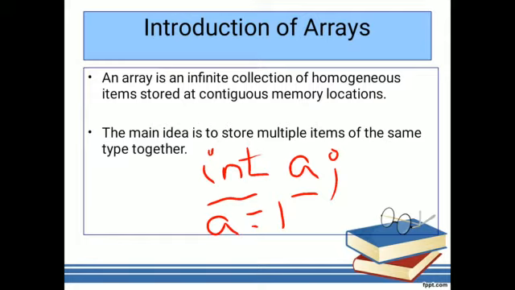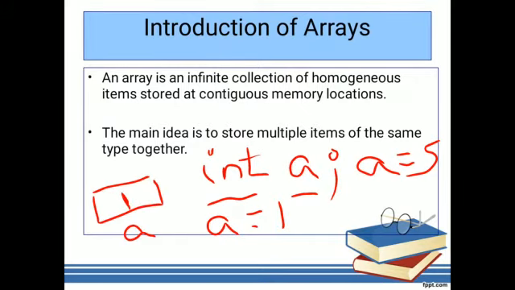If you want to store the value of a as 5, then when you take the value of a as 1, immediately in memory the value a equal to 1 is stored. Whenever you want to change the value, for example to 5, immediately the value 1 is replaced with 5. That means if you declare a variable in C, it stores a single value at a time, but it will not be used for storing multiple values.